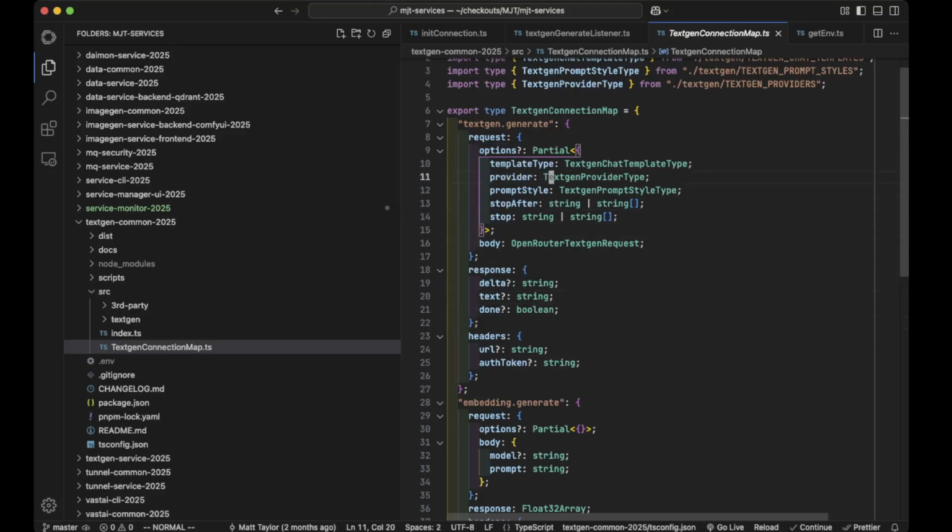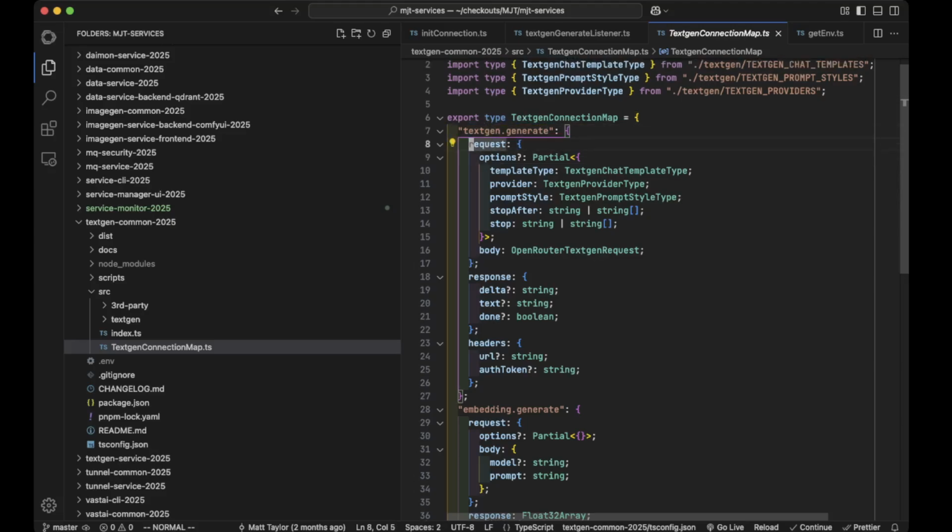It's a way for me to expose what the operations are, what the request looks like, and what the response looks like. So here's the request, the set of options. In this case, I have a lot of options, like what the provider is, what the prompt style is, what the template type is, what you want to stop and what you want to stop after. I'm not going to go into what all those are. Stop after is my own little personal concept, but I don't want to get into it.